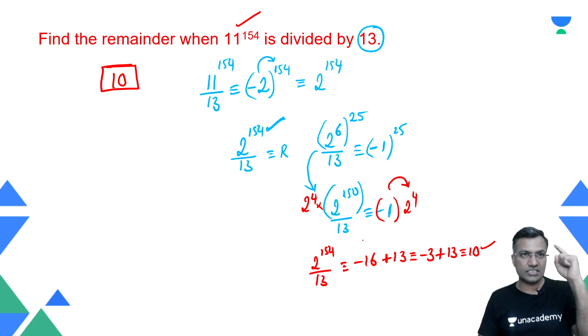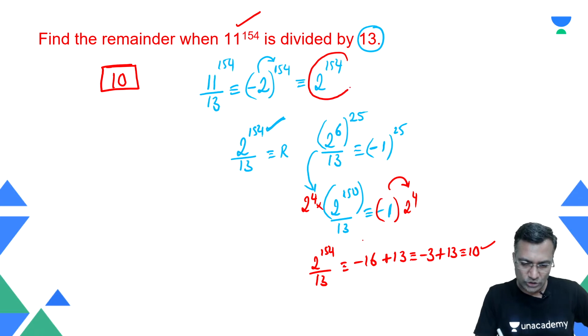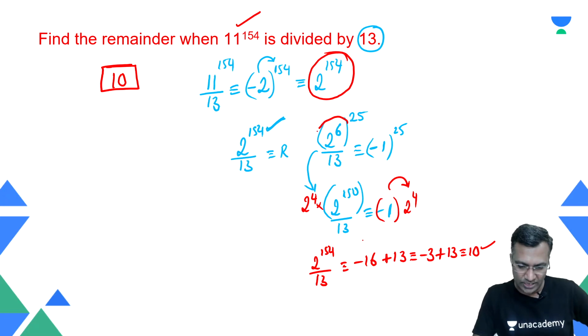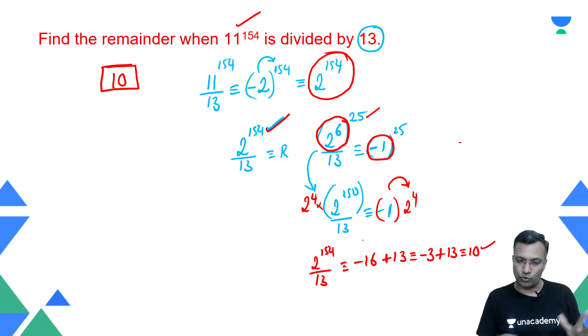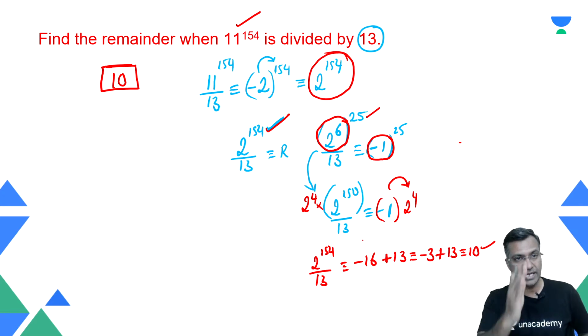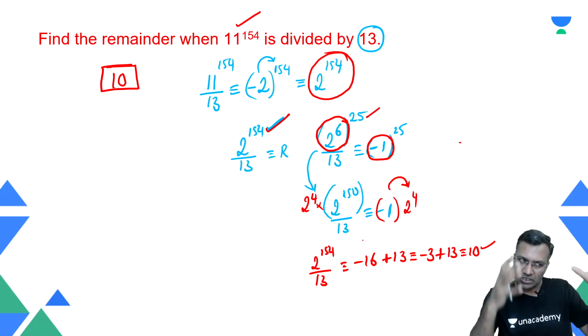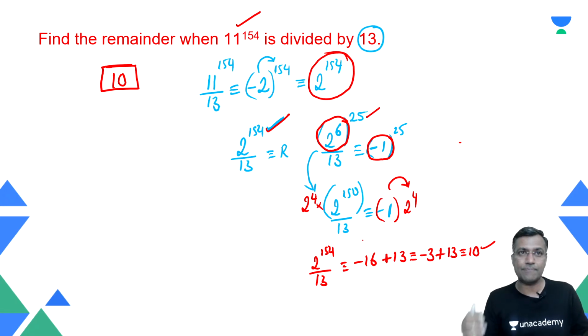Okay, first stage. In stage 1, you may not see the preferred remainder. Output of stage 1 looks like this. Then you take the stage 1 output and regroup it. That is 2 raised to power 6 when divided by 13, the remainder becomes minus 1. From there, you again regroup to reach this 154. While reaching 154, we spoke about 2 or 3 minor concepts. Use those minor concepts which I recapped in the beginning of the lecture. Otherwise, there is a lecture which I have done on remainders as the remainders itself. Please go back to that lecture and try to understand these 3 or 4 concepts that I am talking about. Good.